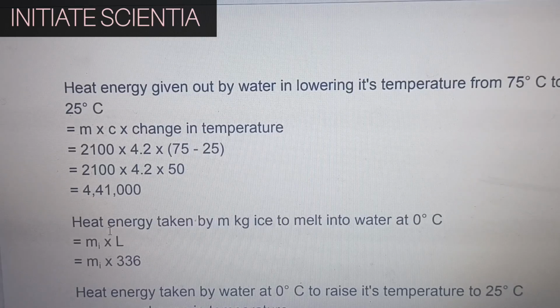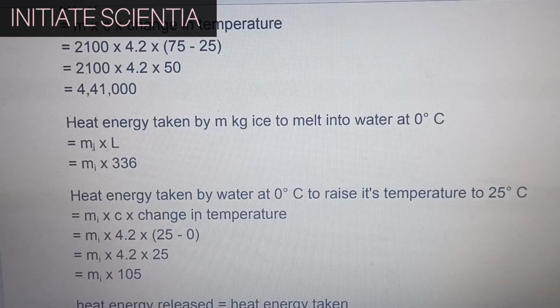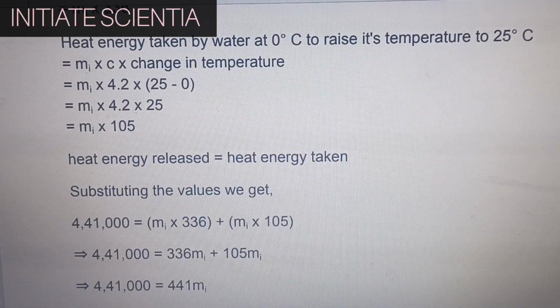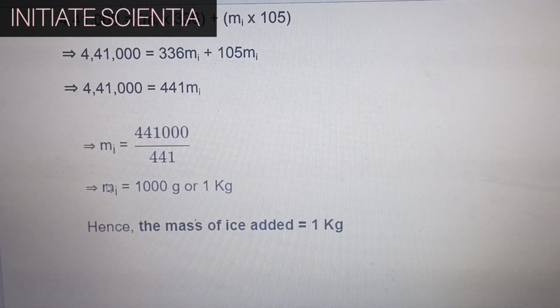Heat energy taken by m_i kg of ice to melt into water at 0 degrees Celsius is m_i into L, that is 336 m_i. Heat energy taken by water at 0 degrees Celsius to raise its temperature to 25 degrees Celsius is m_i into c into change in temperature, that is 105 m_i. Considering heat energy released is equal to heat energy taken and substituting the values we got above, we get m is equal to 1 kilogram. Hence, the mass of ice added is 1 kg.